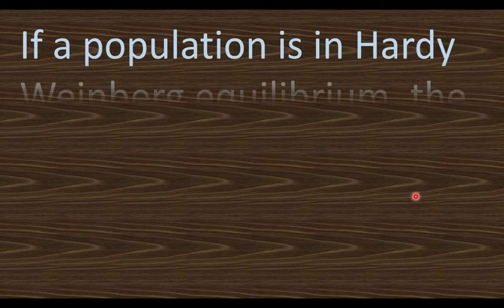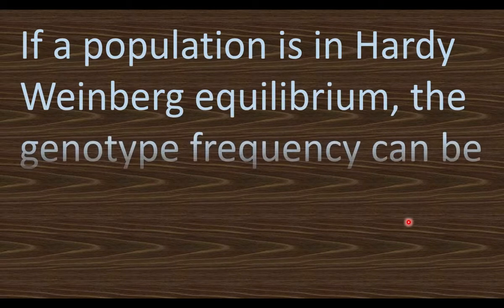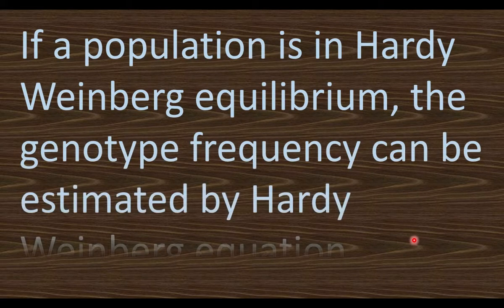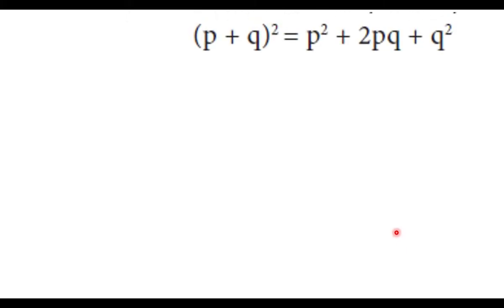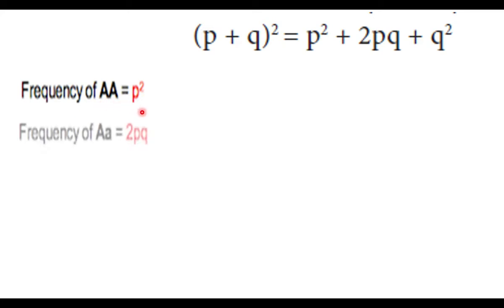If a population is in Hardy-Weinberg equilibrium, the genotype frequency can be estimated by the Hardy-Weinberg equation. The equation is P plus Q the whole square is equal to P square plus 2PQ plus Q square. The frequency of capital A capital A is P square, of capital A small a is 2PQ, and of small a small a is Q square.